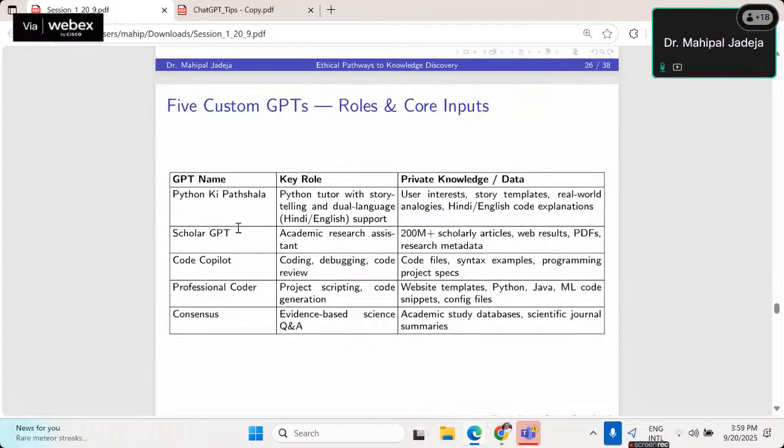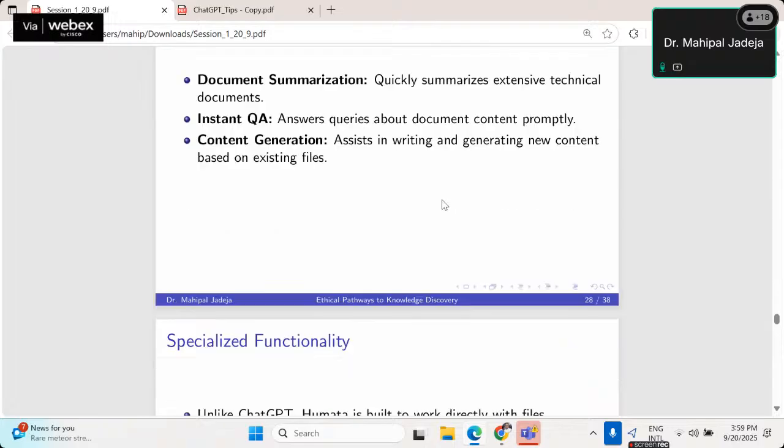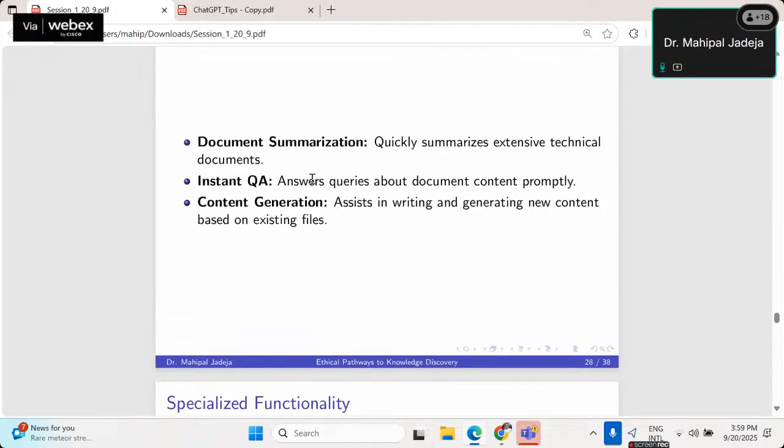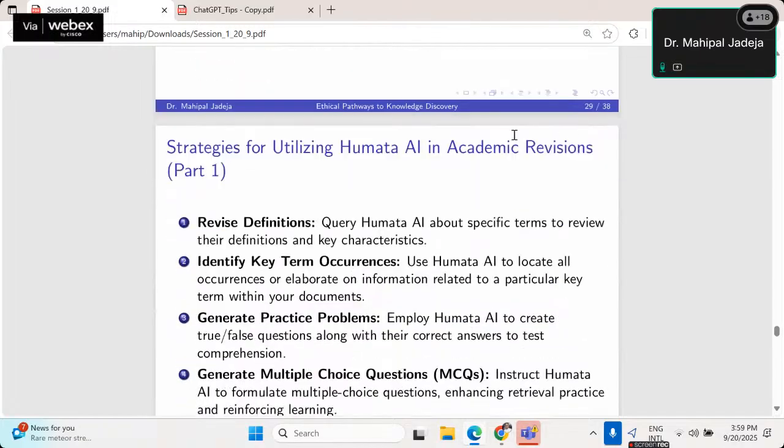Right. With these GPTs, we've already seen Scholar GPT as well as Python Ki Pathshala. You can also check other GPTs. You can go to the GPT store and explore. The famous ones are, of course, widely used for coding, but there are others you can explore. Then we have talked about Umata very briefly, but the key features are, as you can see, summarization. Once you upload a document, it will automatically summarize it, and then you can go for question answering, and of course, you can use it for content generation. Apart from that, you can use it for revision purposes.